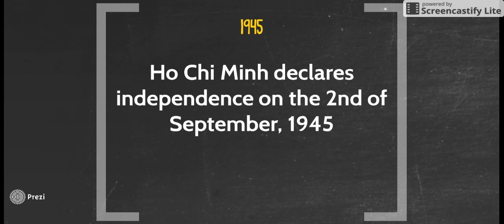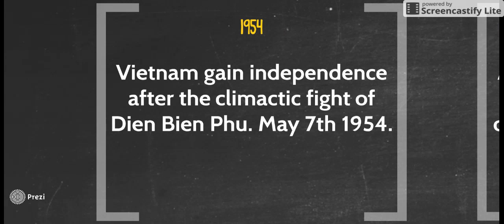In 1945, Ho Chi Minh declared independence on the 2nd of September. The 2nd of September is now known as the Independence Day of Vietnam. In 1954, Vietnam finally gained independence, 9 years after the Declaration of Independence. The final fight, or the climactic fight, of Dien Bien Phu was the last fight which won Vietnam the war.